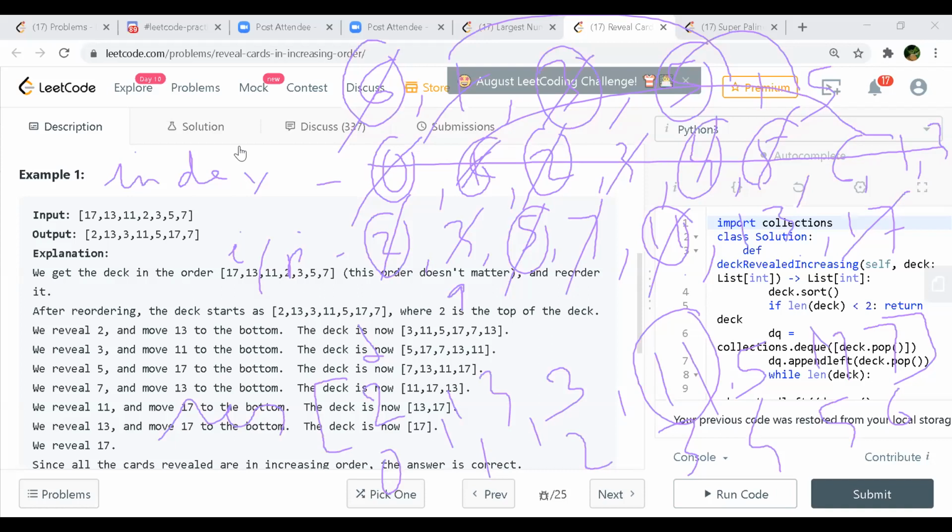It's slightly hard, I would say, to follow the way they are doing it. If we try to do it the way the rules are, even if we have the cards sorted, I still don't think the way he's coming up with 2, 3, 5, 7 makes sense. It won't work, because if you have 2, 3, 5, 7, whatever the numbers are, and you take 2 and then pick up 3 and push it behind, and then we have 5 left, if we push 5, that doesn't come in the output either. The first output is 2 and then the next one is 13 and not 5.